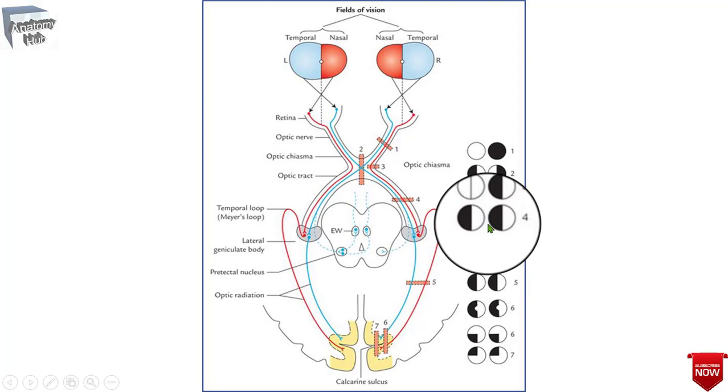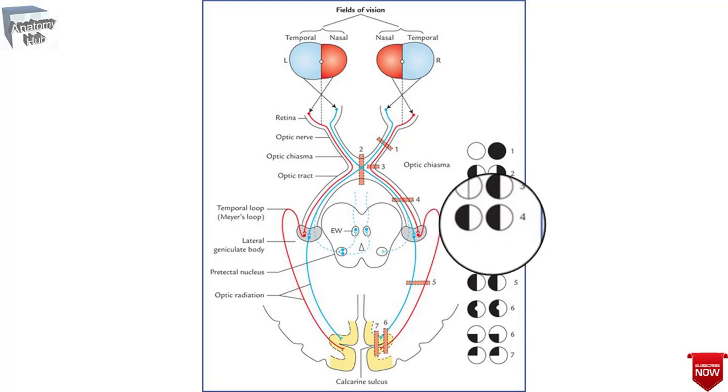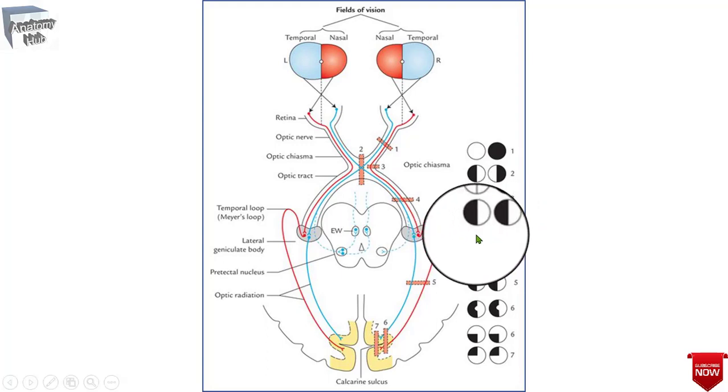That means you will find loss of the nasal field of the ipsilateral eye and the temporal field of the contralateral eye. This type of defect can be termed right or left homonymous hemianopia.